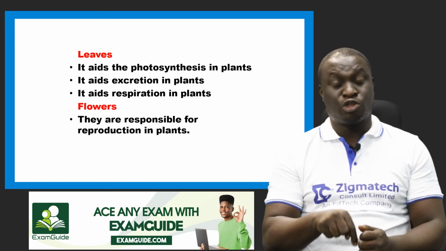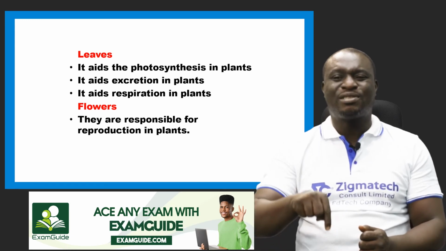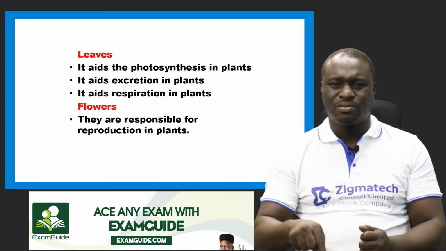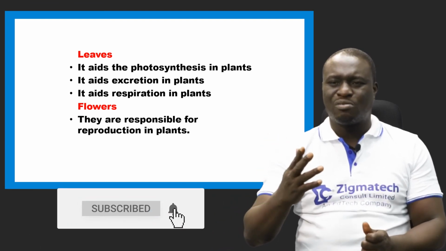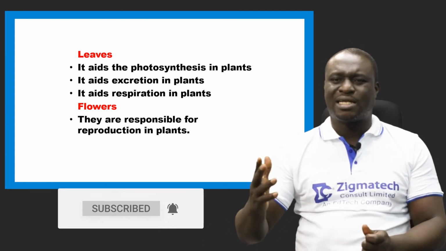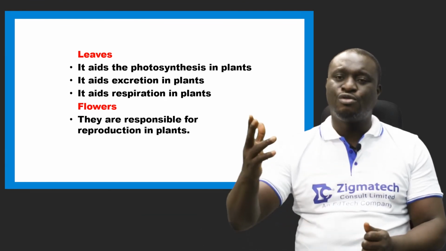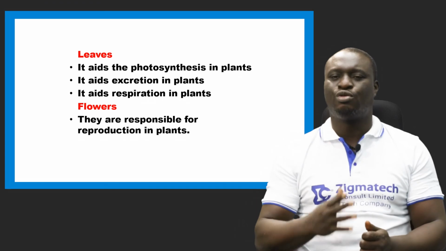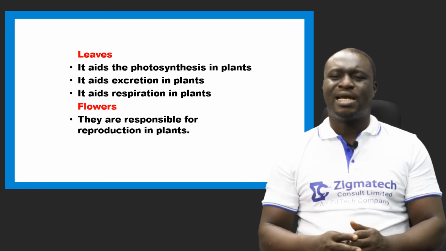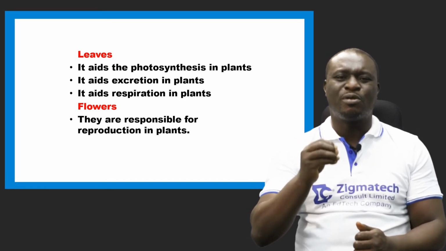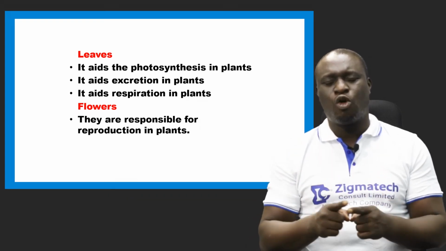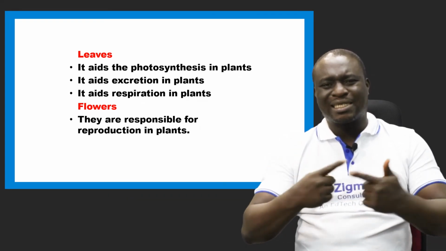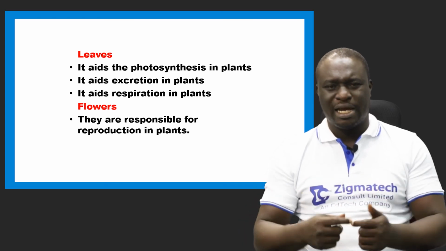Number two function is that the leaves aid in excretion. Removal of gaseous waste and removal of excess water is done through the leaves. Number three is that the leaves aid respiration. There is an opening which we call the stomatal opening in the leaves, which aids gaseous exchange in the leaves.